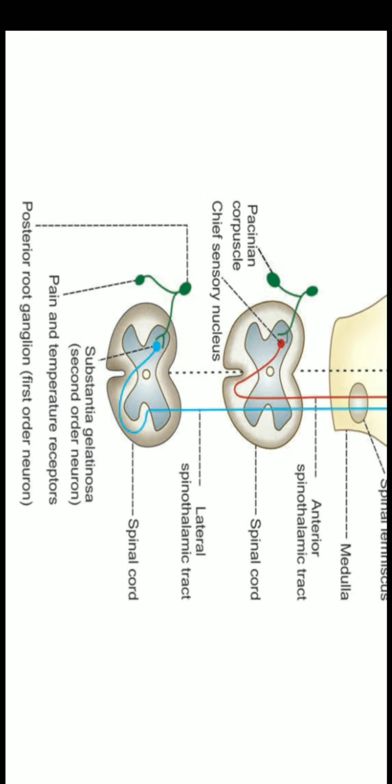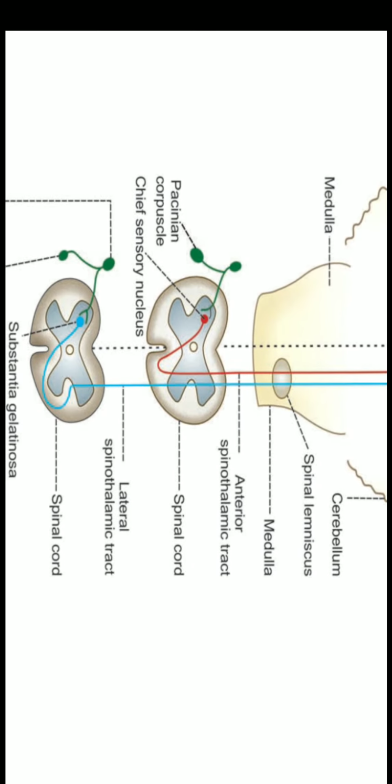Now the first order neuron which is situated in the posterior nerve root ganglia will receive this sensation from various pressure receptors, and then this crude touch sensation from these pressure receptors will be carried to the second order neuron. This second order neuron is situated in the chief sensory nucleus of posterior gray horn. Here you can see this is the chief sensory nucleus which is situated in the posterior gray horn.